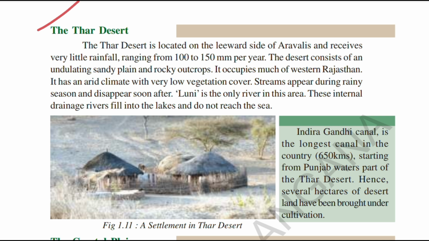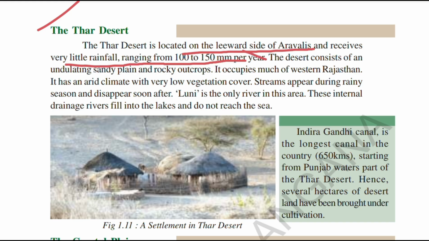The important features: the Thar Desert is located on the leeward side of the Aravalli mountains. The Aravalli mountains range along the edges of Gujarat and Rajasthan, and the Thar Desert lies in the portion behind them. I'll show you on the map directly, but we'll go through the reading here. It receives very little rainfall, ranging from 100 to 150 millimeters per year.